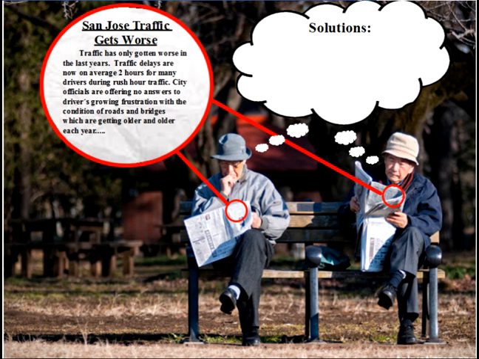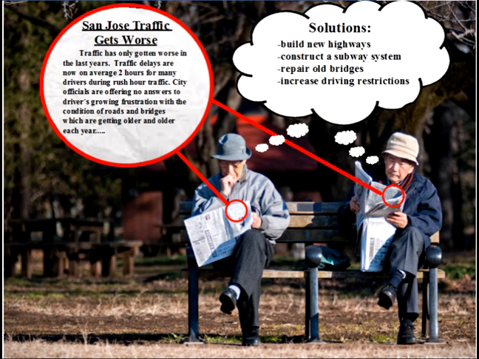And they're thinking, well, maybe a solution could be to build new highways, or to construct a subway system, or maybe to repair old bridges, or maybe even increase driving restrictions, okay? Now, these are their suggestions, these are their opinions, right? To what the solution to the problem could be, right?